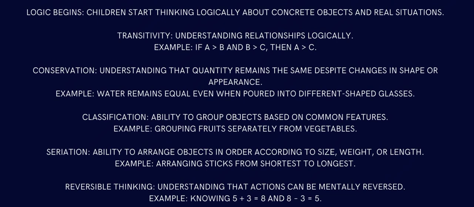Classification is, you understand that a potato is a vegetable and an apple is a fruit, and if there is a basket of tomatoes, potatoes and all sorts of things, you can classify them into fruits and vegetables. This is in the concrete operational stage, 7 to 11.